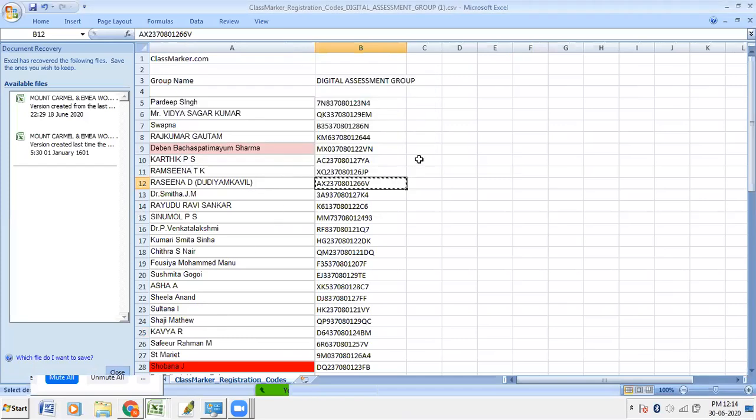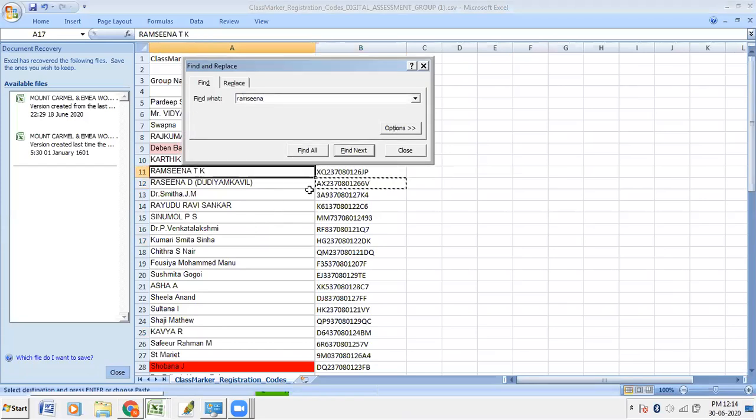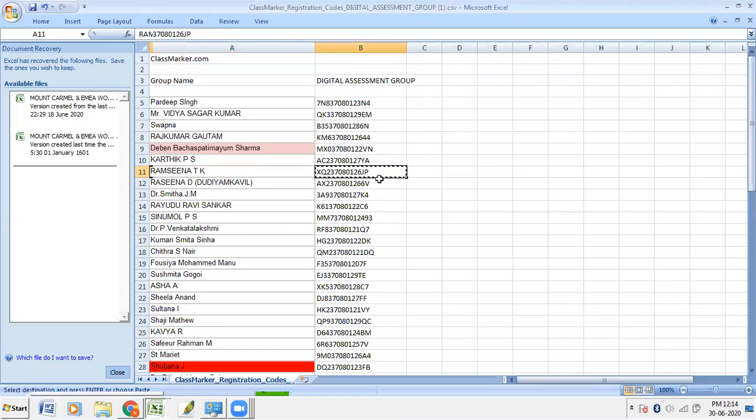Good afternoon, sir. Manju Divakaran, sir. Yes, tell me. Good afternoon. I'm not getting. I tried with 2 or 3 codes. Then also it is not. I have not just registered. It's not there. Okay, okay. Let me try. The thing is, when we share all together, somebody might have used your code. That's the problem. Okay, Ramsina, you use this code, which I shared, XQ23.